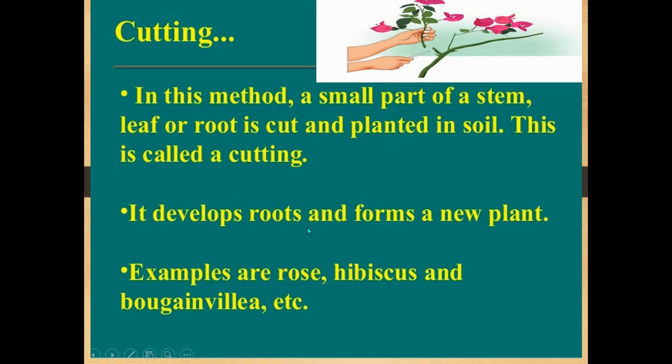It develops roots and forms a new plant. Examples of plants that can be grown by this method are rose, hibiscus, bougainvillea, etc. Rose, hibiscus, bougainvillea can be grown by the cutting method.